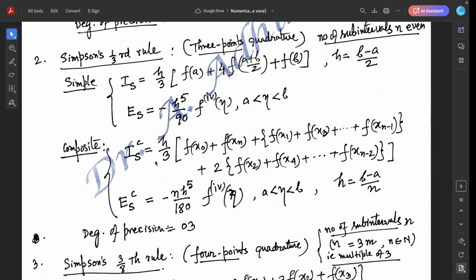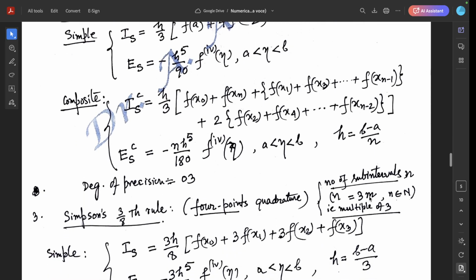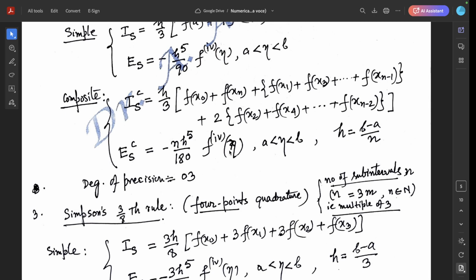For the composite Simpson's one-third rule, this is h by 3 [f(x0) plus f(xn) plus 4 times bracket f(x1) plus f(x3) plus dot dot dot plus f(x n minus 1), plus 2 times bracket f(x2) plus f(x4) plus dot dot dot f(x n minus 2)], and the error term for this composite Simpson's one-third rule is minus n h to the power 5 by 180 f fourth derivative eta, a less than eta less than b, where h is b minus a by n. The degree of precision is 3, because for a third degree polynomial the fourth derivative is 0, so the error term is 0.